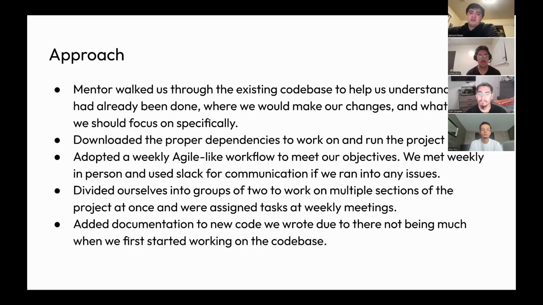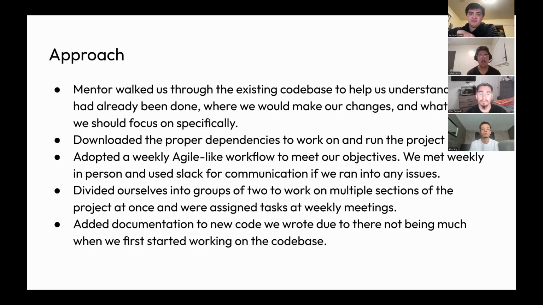For our workflow, we adopted a weekly agile workflow to meet our objectives. We met weekly in person, usually on campus, and we used Slack for communication if we ran into any issues or had any questions for each other or our mentor. We divided ourselves into groups of two to work on multiple sections of the project at the same time, and we were assigned our tasks at the weekly meetings, and we were expected to be done with said tasks by the next meeting.